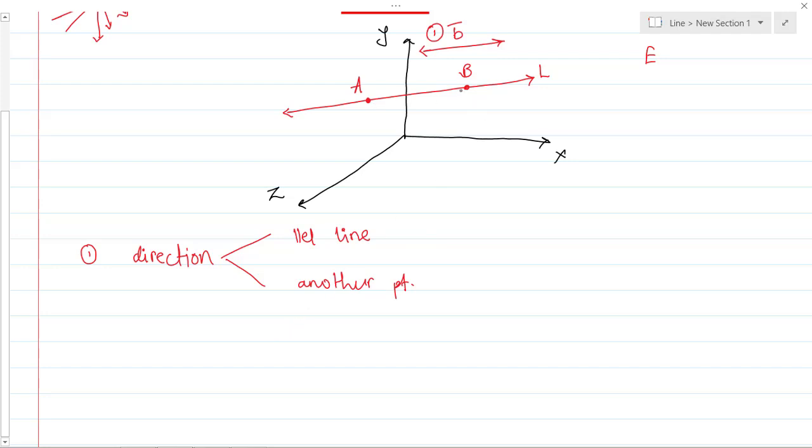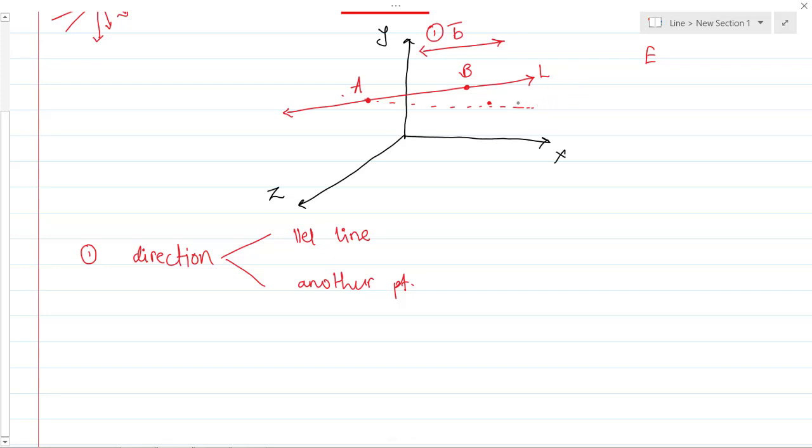See here, if you say B, the line is passing through A and B, and its direction is fixed. If the line is passing through A and C somewhere here, this will be the direction, and these directions are definitely different.